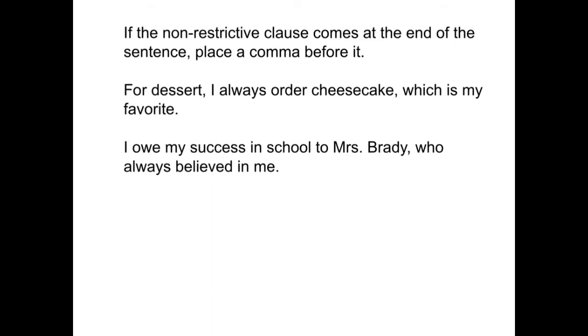The same is true for the next one. I owe my success in school to Mrs. Brady, who always believed in me. Who always believed in me is non-essential information. It's at the end of the sentence, so we just put a comma before who and again end with a period.